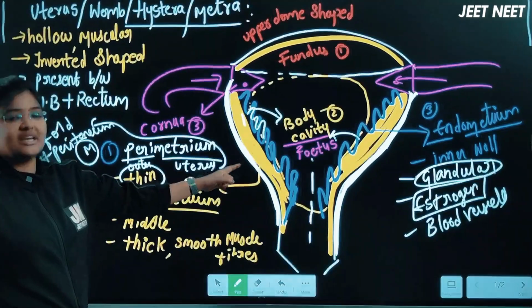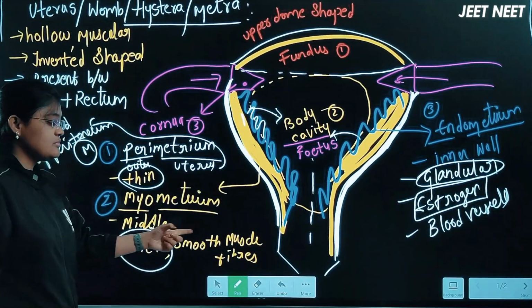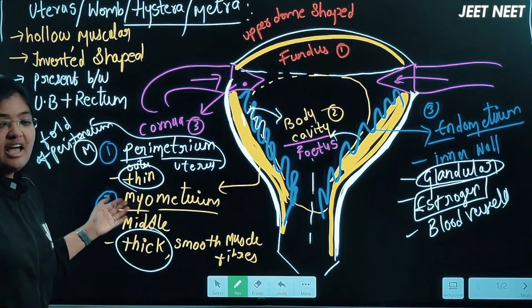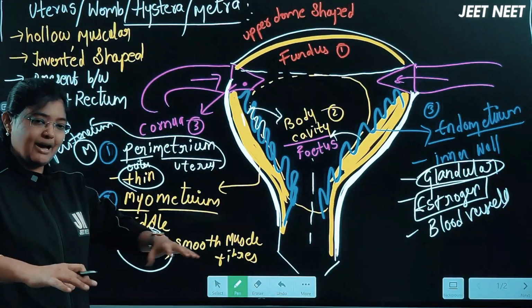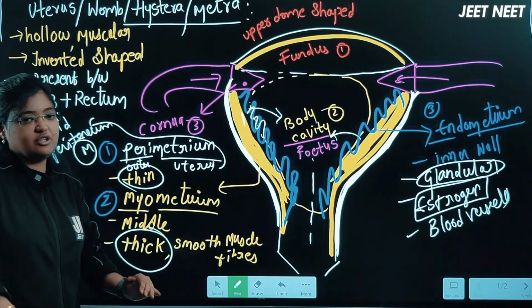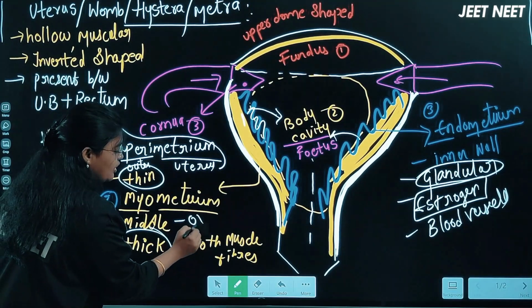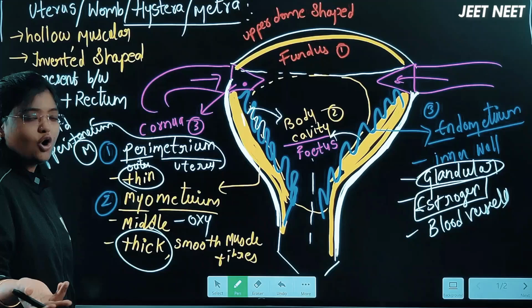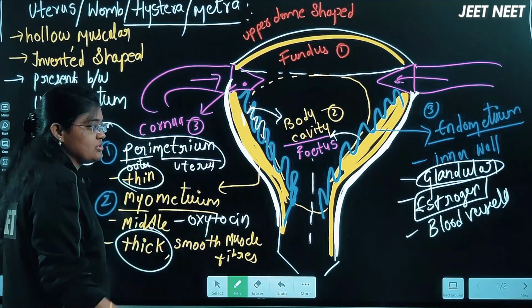Second layer is called the myometrium, which is the middle one, a thick layer which is made up of maximum smooth muscle, where the contractions and relaxations of this myometrium layer are helpful for the parturition process, that is the delivery of the baby. As it is a smooth muscle, it will get contracted because of the secretion of the hormone called oxytocin, that we will discuss in the parturition process in detail.